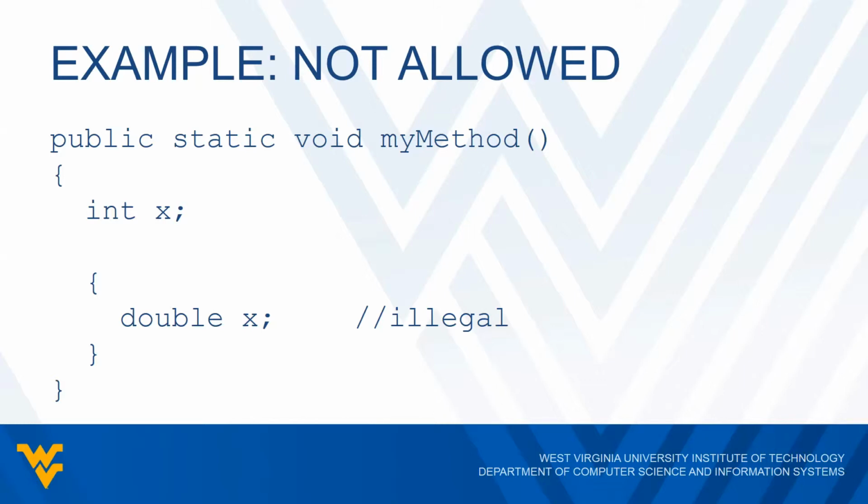Here I have declared x to be an integer variable, and because I've declared this x, I'm not allowed to declare any other variable called x within this method, regardless of type. So we see here within this other block, we're trying to declare x as a double. This is illegal. I'm not allowed to do this. This would give me a compile error because x has already been declared inside this method.